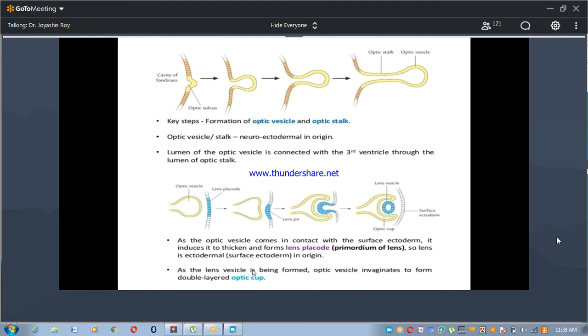And as the lens vesicle is being formed, the optic vesicle invaginates to form the double layered optic cup. This is the double layered optic cup. This is the lens vesicle, and this is the surface ectoderm.